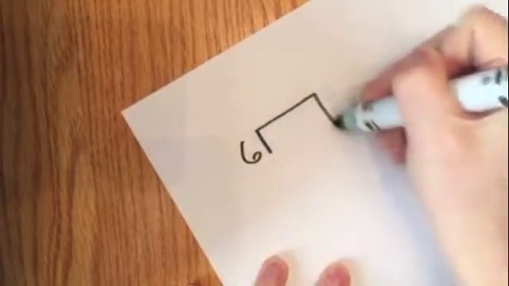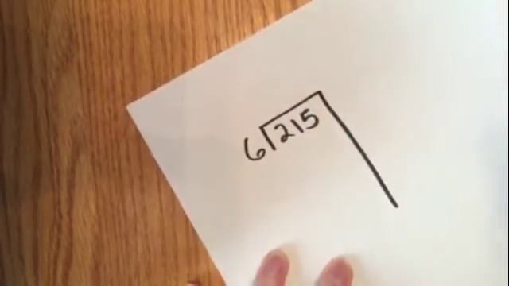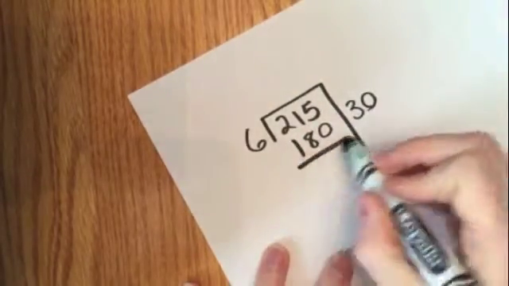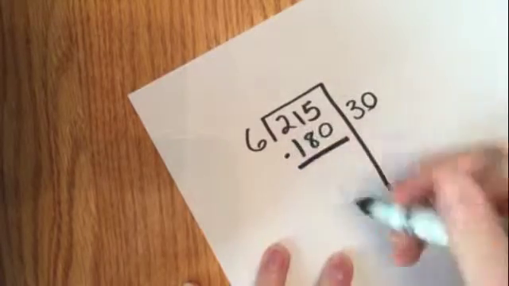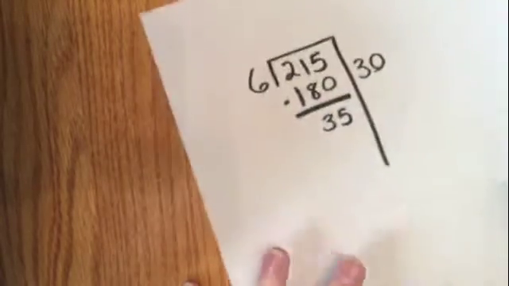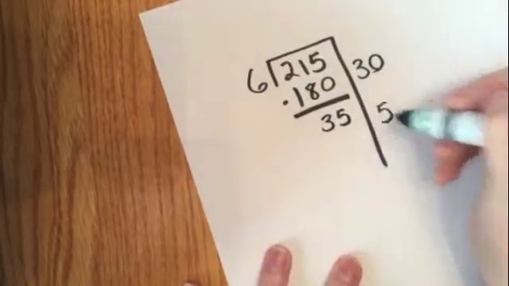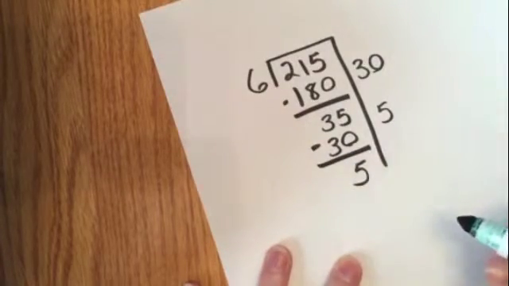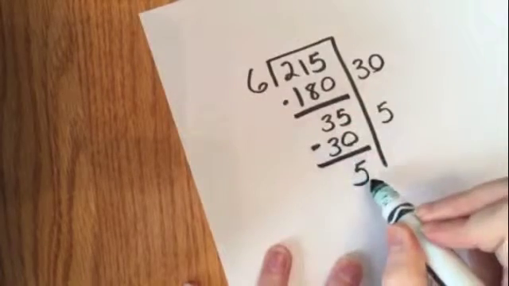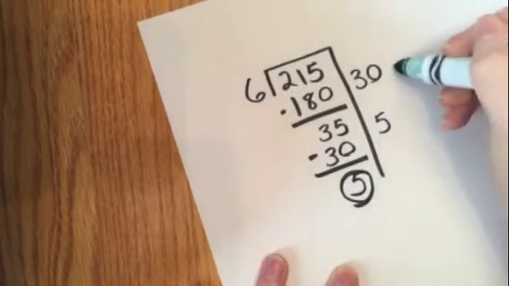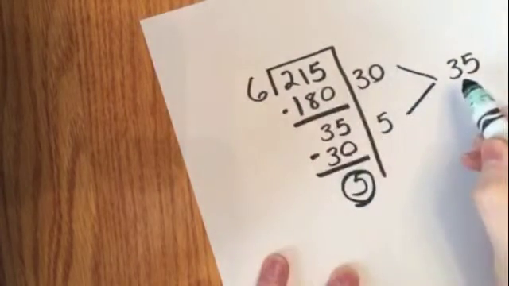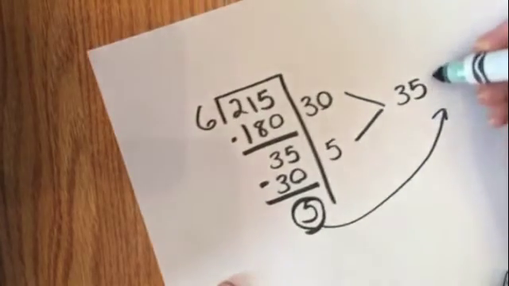Finally, I'm going to use the hangman approach to solve this operation. So I know that 6 groups of 30 gives me 180. If I subtract 180 from 215, I still have 35. I know that 6 groups of 5 are 30. If I subtract 30 from 35, I have 5 left, and I can no longer put 6 into 5, so I know that that's going to be my remainder. 30 plus 5 is 35, so I have 6 groups of 35 with a remainder of 5.